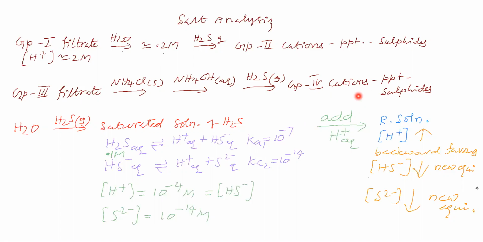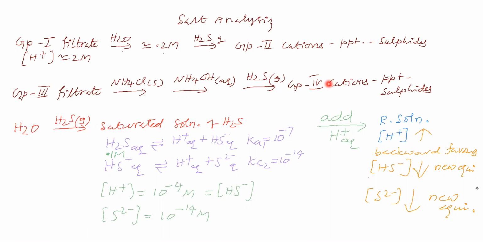Why is it so? Copper ion is precipitating as sulfide in group 4, whereas group 4 cations are not precipitating in group 2. Sir, we will take a group 4 cation, for example zinc sulfate.